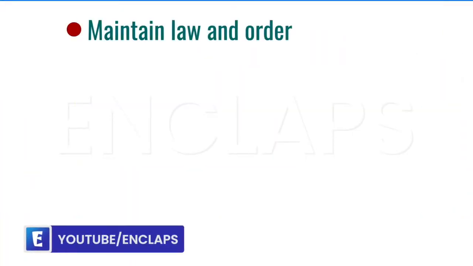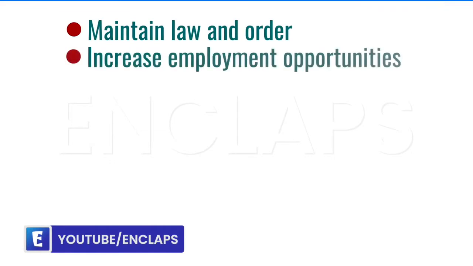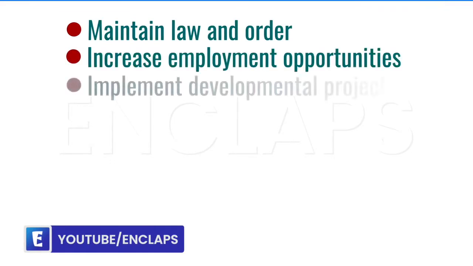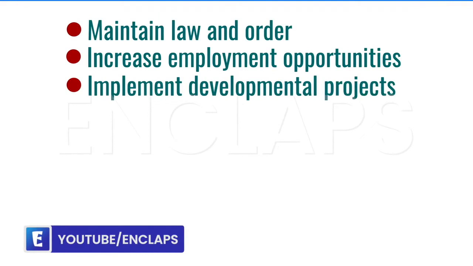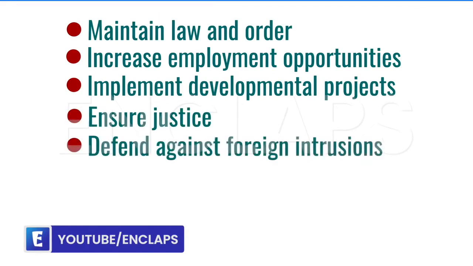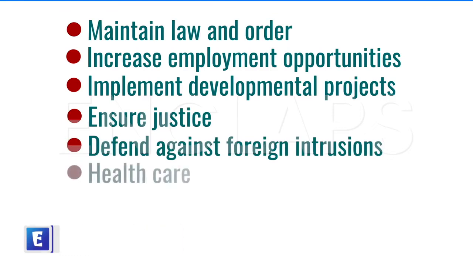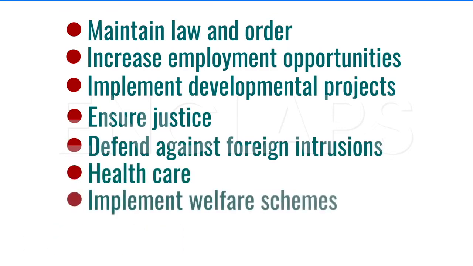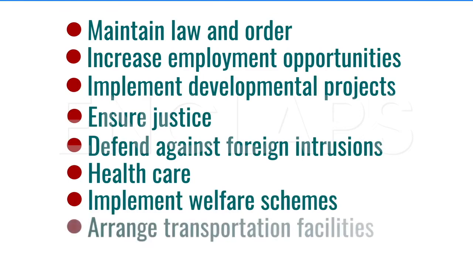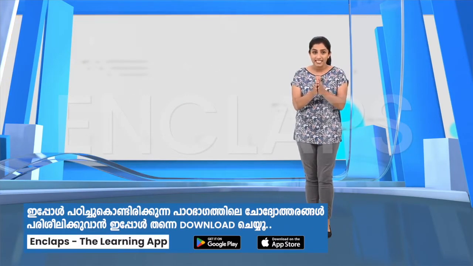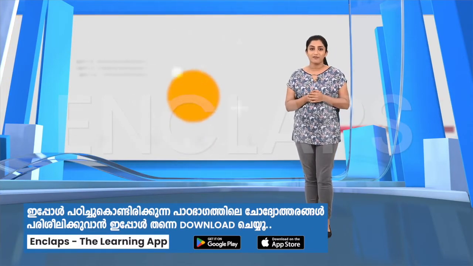Maintain law and order. Increase employment opportunities. Implement developmental projects. Ensure justice. Defend against foreign intrusions. Healthcare. Implement welfare schemes. Arrange transportation facilities, etc. The state reaches the people by executing such responsibilities.